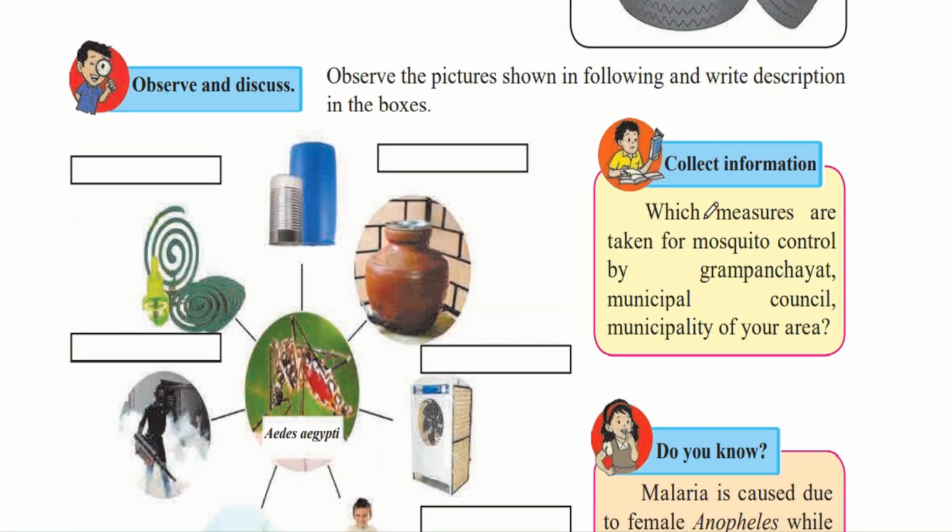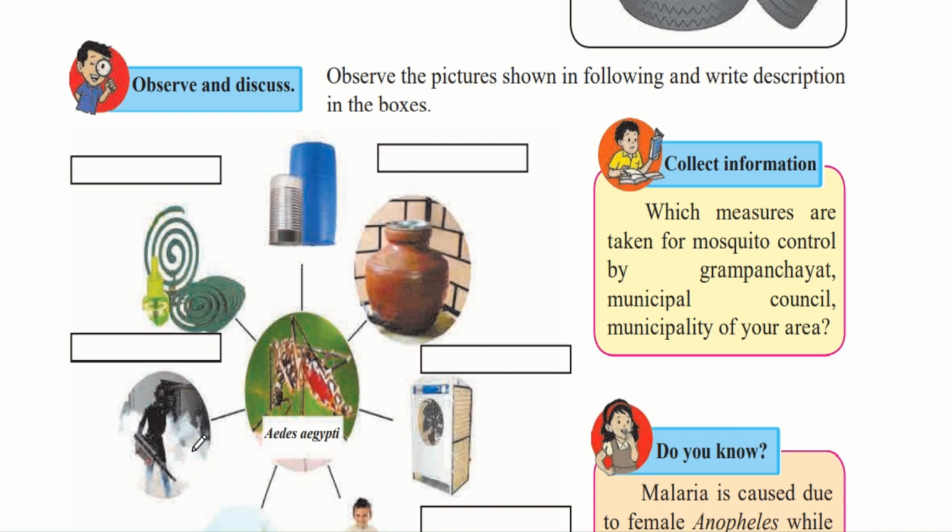Collect information. Which measures are taken for mosquito control by the Gram Panchayat, the municipal council and the municipality of your area? You must have observed that the municipality takes certain measures to avoid the reproduction and the spread of mosquitoes. Some of them are that they remove all the stagnant water that collects in the gutters. And some people come and spray this white smoke-like thing within the gutters and holes.